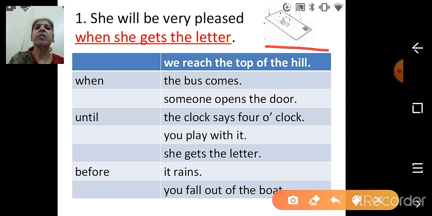Here we can see an envelope, and in the envelope we know there is a letter. So the answer is: she will be very pleased when she gets the letter.